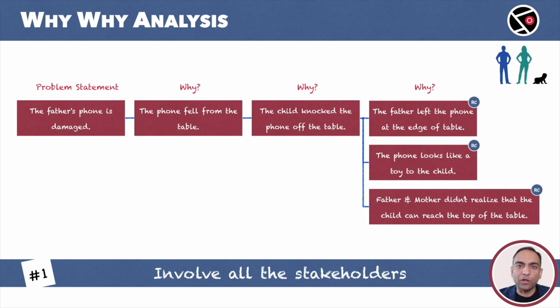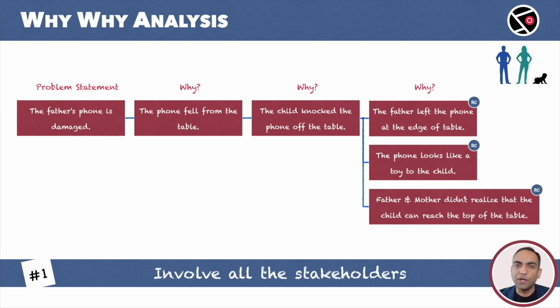This requires careful thought. In this example, here are the stakeholders: the father, the mother, and the child. It is easy to identify the father and the child as the stakeholders. It was the father's phone that broke, and it was the child who knocked the phone off the table. What about the mother? Her role is not quite obvious. Remember, both the father and the mother fail to realize that the child can reach the top of the table. Not just that, the mother will definitely play an important role in fixing the root causes. The success of the action plan depends on both the father and the mother.